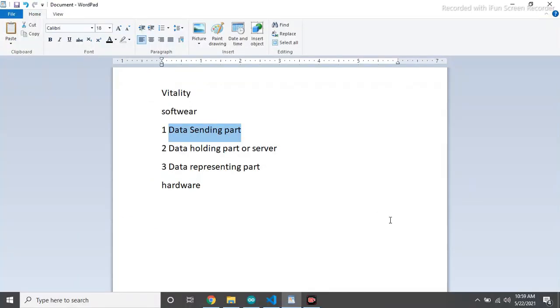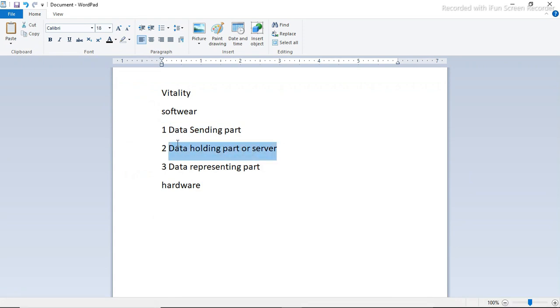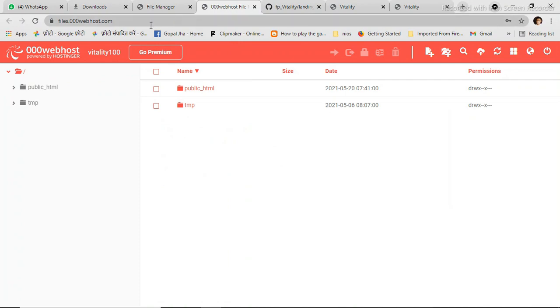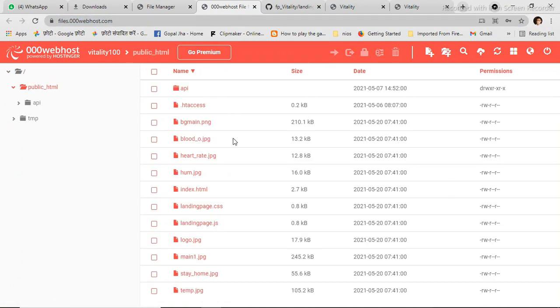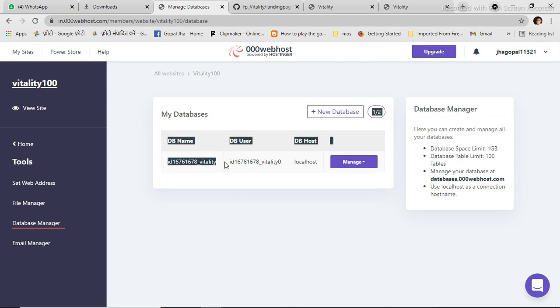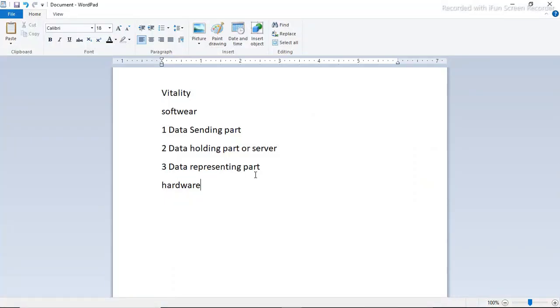The second part is the holding part, the server part. This is our server host name, web host. Vitality 100 is our project page name. This is our ID, the database ID. The last part is the data representing part. It is a major and important part also.